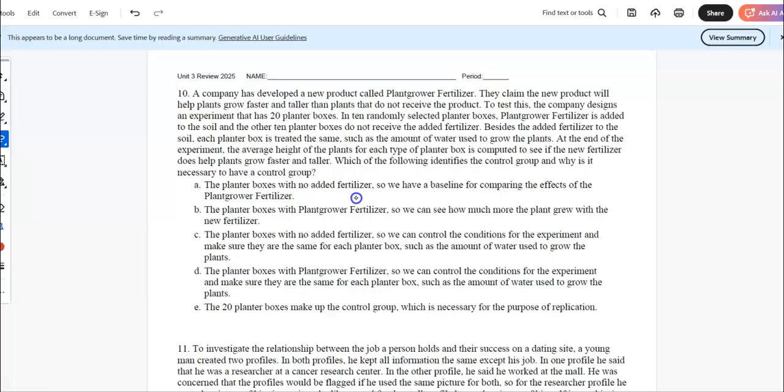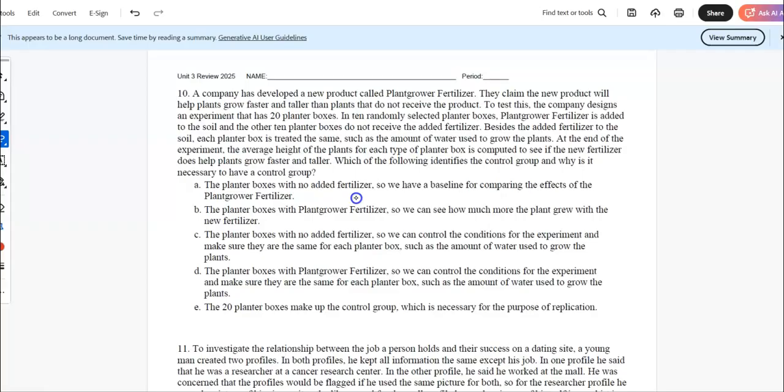A company has developed a new product called Plant Grower Fertilizer. They claim the new product will help plants grow faster and taller than plants that do not receive the product. Okay, to test this, the company designs an experiment. There's 20 planter boxes. In 10 randomly selected planter boxes, plant grower fertilizer is added to the soil, and the other 10 planter boxes do not receive added fertilizer.